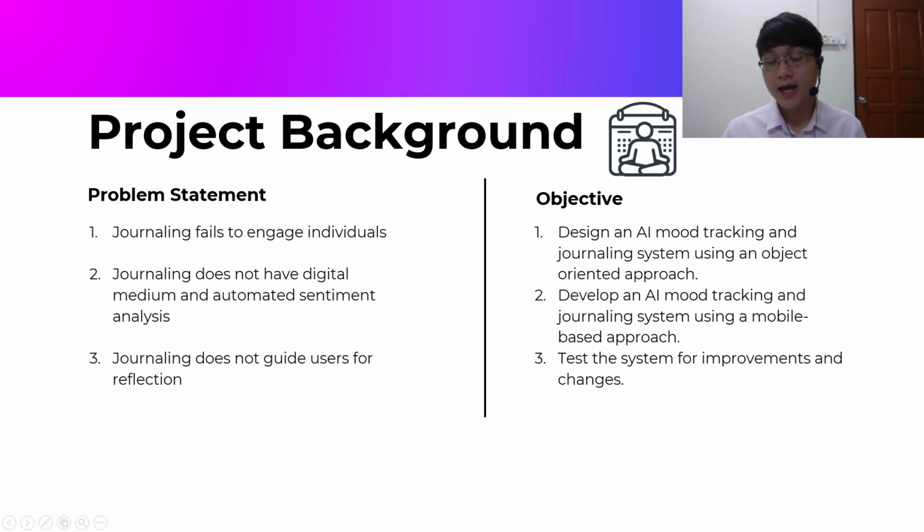So the objective of this project is to design an AI mood tracking and journaling system using an object-oriented approach. Next is also to develop an AI mood tracking and journaling system using a mobile-based approach. And finally, it is to test the system for improvements and also changes.